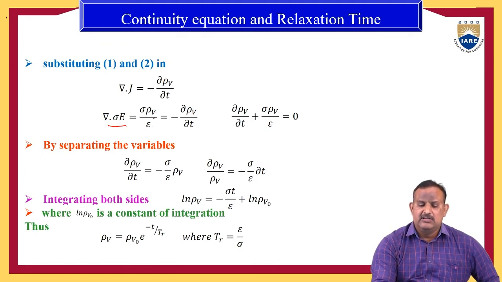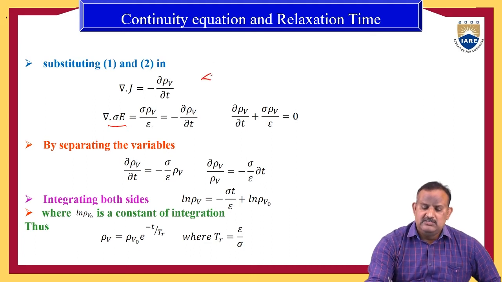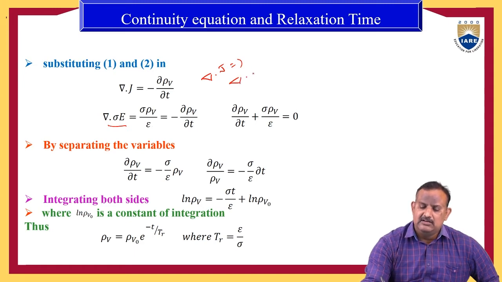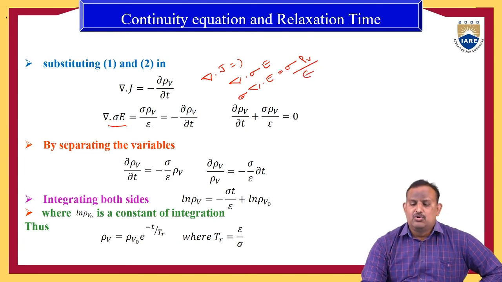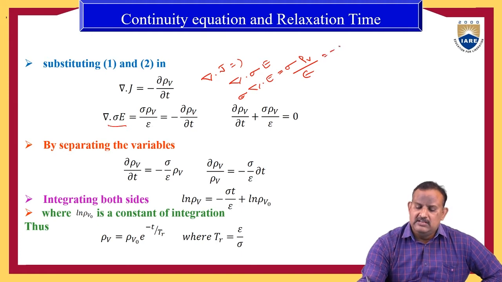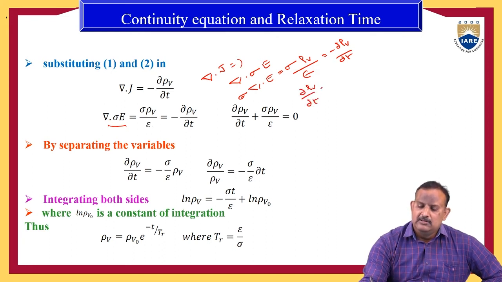The equation becomes del dot J, but J is nothing but sigma E. Therefore, del dot sigma E, and we know that del dot E is equal to ρv by epsilon. Therefore, it becomes sigma into ρv by epsilon, which is equal to minus ∂ρv/∂t. Rearranging the equation, it is ∂ρv/∂t plus sigma ρv by epsilon is equal to 0.